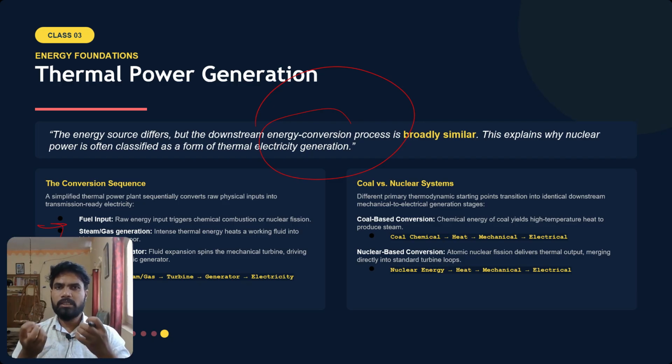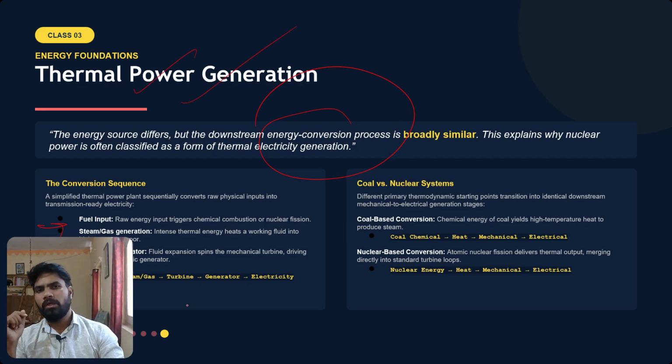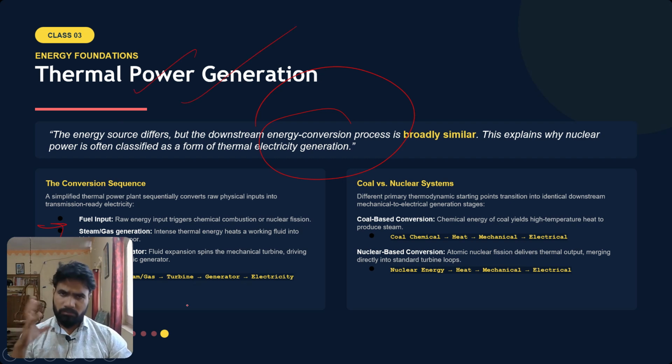So the source energy for thermal can be anything: coal, gas, nuclear material, radioactive material. It can even be waste. Now we are talking about waste to energy. Here we are burning the waste and generating heat, and from that energy we get electrical energy. This is what is called thermal power generation.